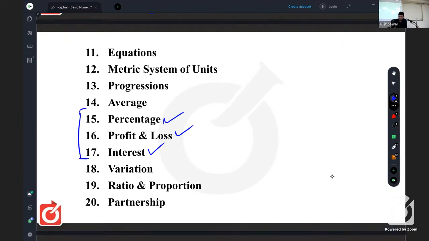Then we have, before ratio and proportion, variation. That is direct variation, inverse variation. Then a related topic to ratio is partnership. It means two or more persons run a business jointly, that is called a business of partnership. So their profit, loss, whatever they are getting, they are to be shared according to their inputs, parameters, whatever these are: capital, period for which they have run the business. Okay. Have you taken these till 20th?